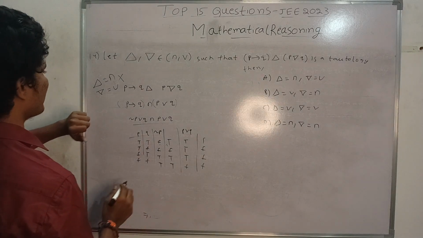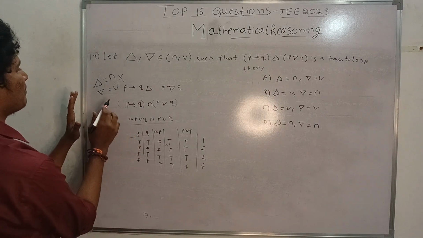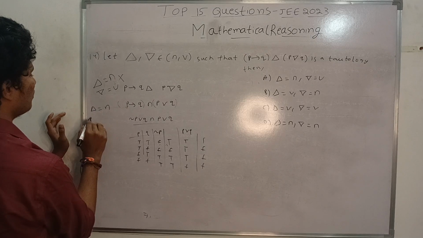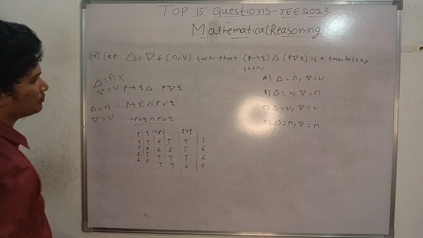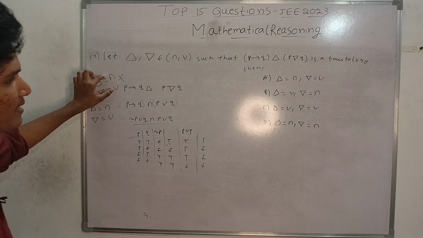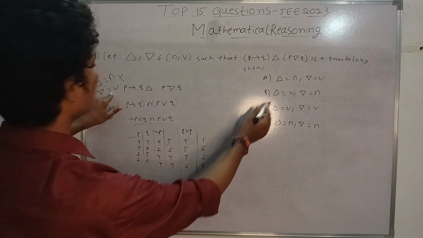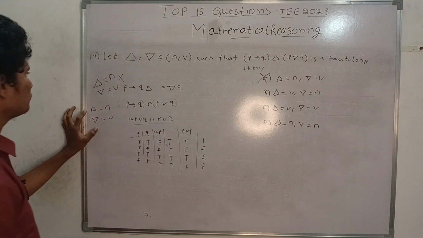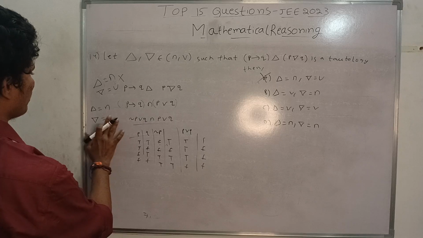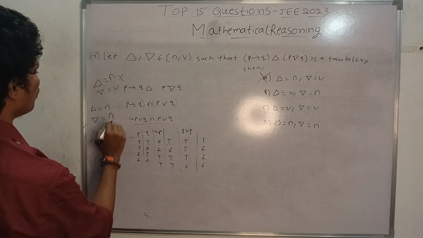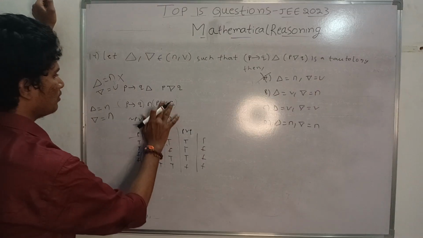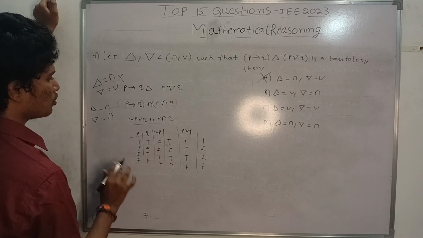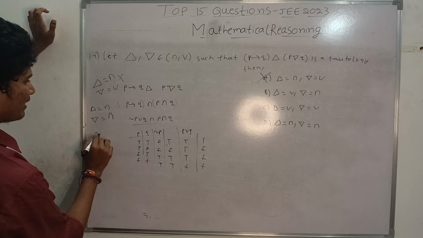So now I am choosing the next combination. Same thing, but now I am changing the combination. This combination is wrong, so option A is wrong. Now I am checking this option, that is both AND. So here it is also AND.